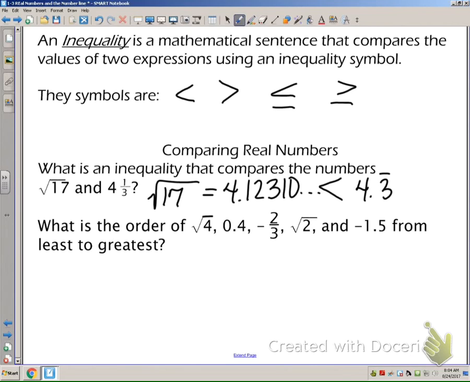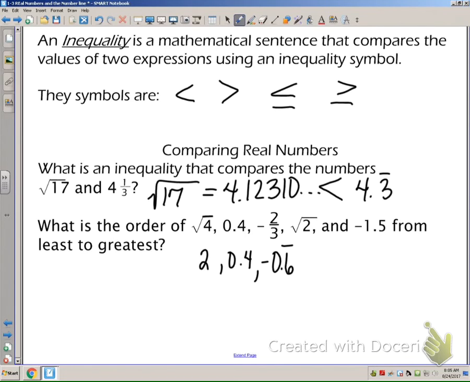So we know the square root of 4 is 2. And of course, 0.4 is already a decimal. I know that negative 2/3 is the same as negative 0.6 repeating. Square root of 2 is going to be less than 2, obviously, because the square root of 4 is 2. The square root of 2 is 1.414, and it keeps on going. And then we've got negative 1.5.